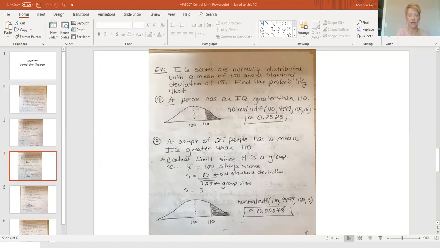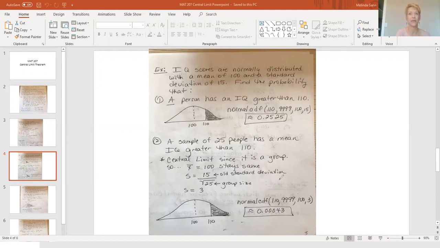Notice my probability came out much smaller. Think about why that makes sense. An IQ of 110 is above average. If you think better in percents, there's about a 25% possibility that if I grabbed one person, that person would have an IQ above 110. But it would be highly unusual if I grabbed 25 people and their average IQ was bigger than 110.